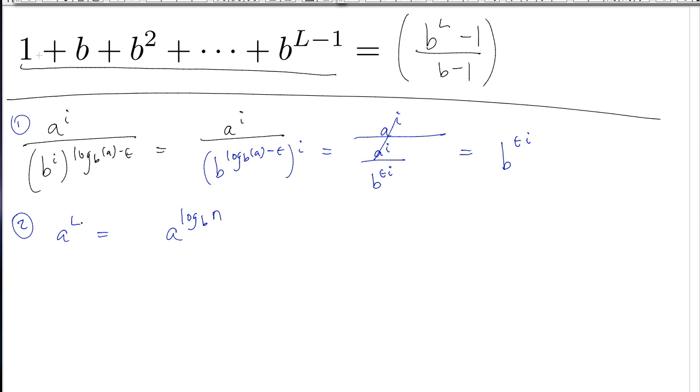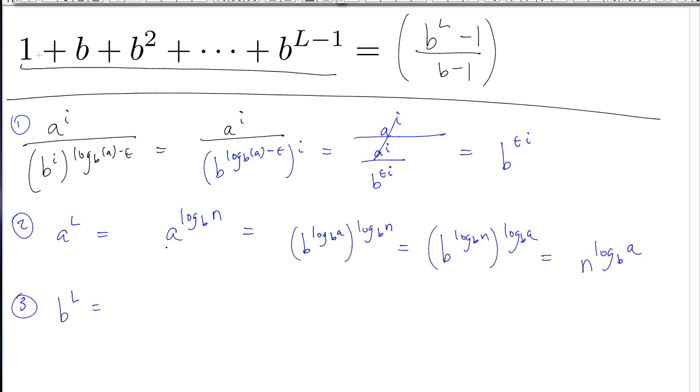Remember, L is the number of levels. And now I would like you, in a minute, to figure out what this is with respect to n. Use your neighbor. Spend a minute. Tell me what I should write right there.